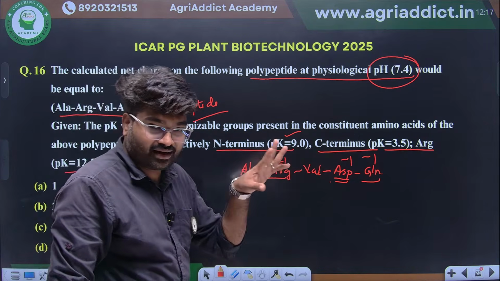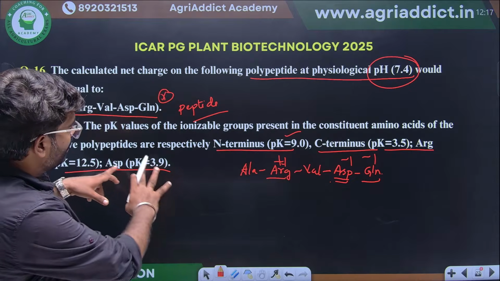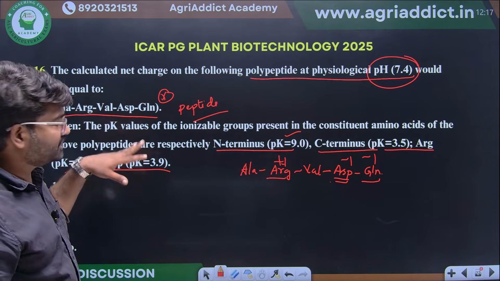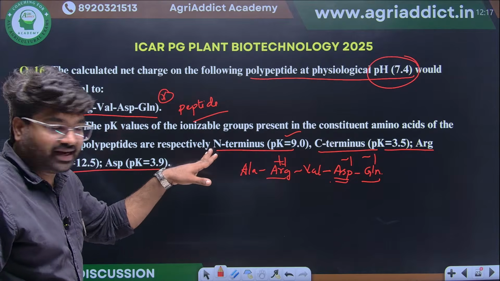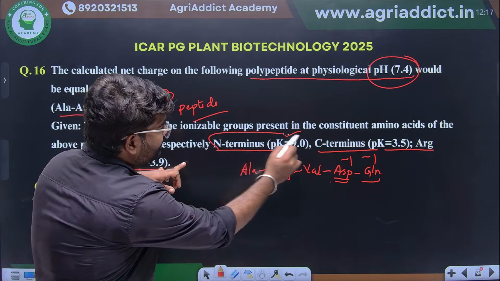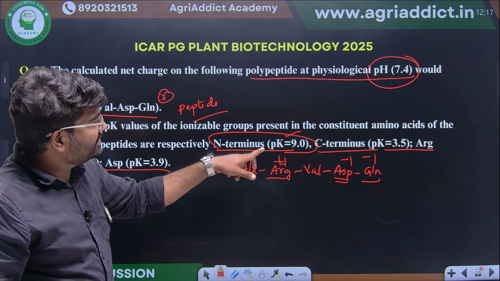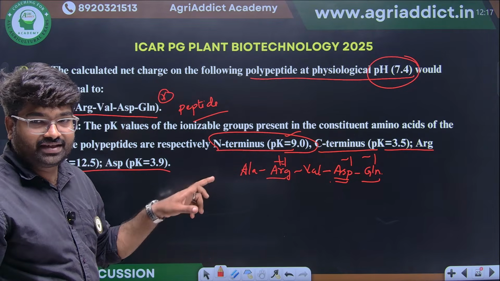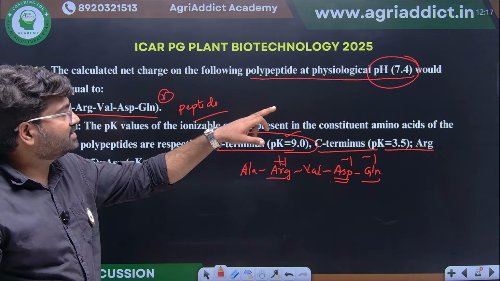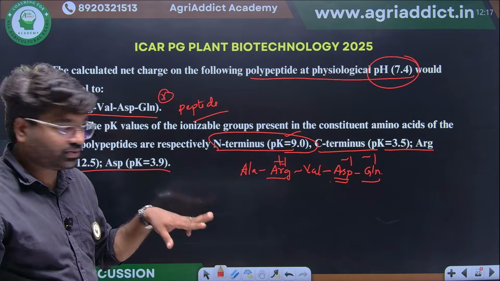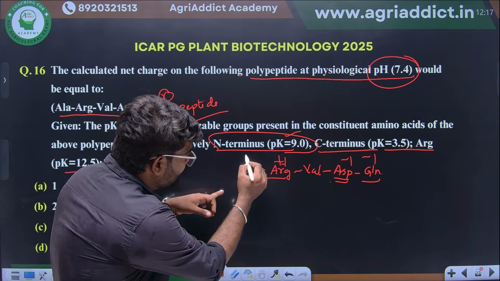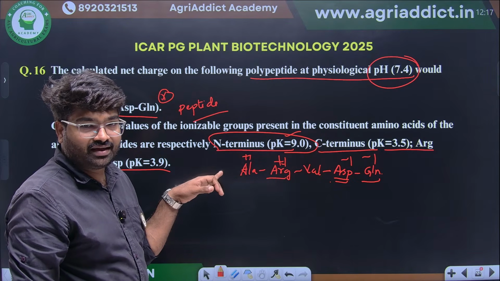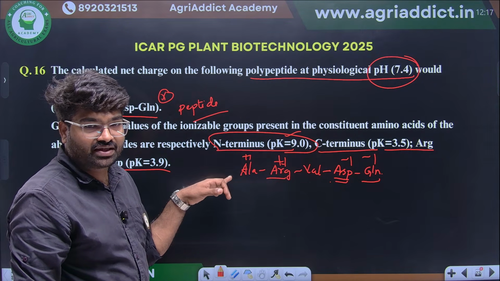But you see here, whatever pKa is given for the N terminus, C terminus, arginine and aspartate, start from the N terminal. The N terminal pKa is 9.0, but the pH is 7.4. So there will be an influence of positive charge on this alanine because of this pH difference. One positive charge will come.